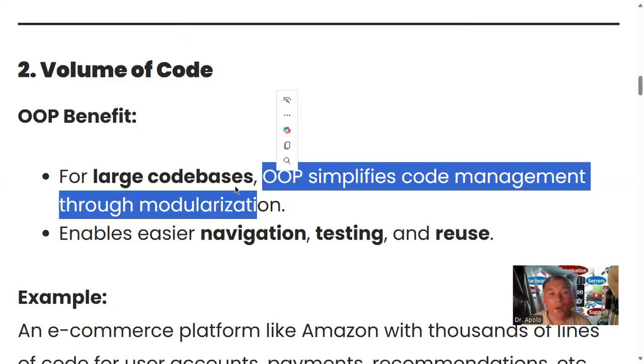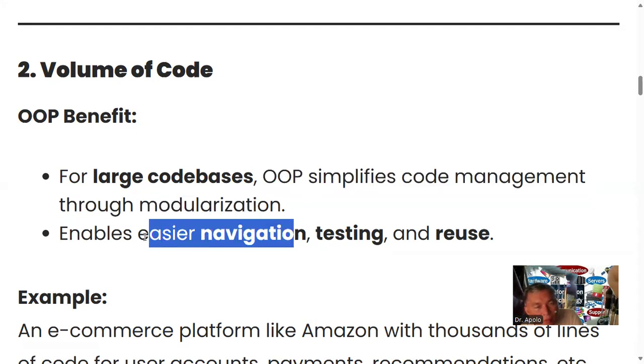That means one big program can be managed by some group, and then you can use the parts when you need them. You just get them, no? And then pass a message, and it does what you wanted it to do, just like that. So it's like a toolkit, no? It enables easier navigation, because you can abstract. For example, 1 million lines, you can represent in one line. Can you see that? How terrific.